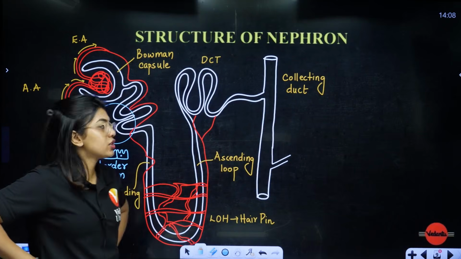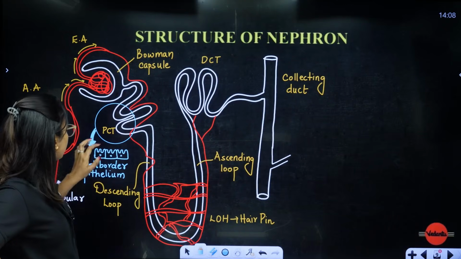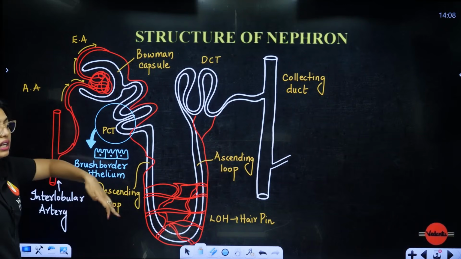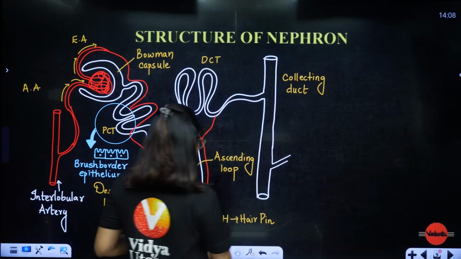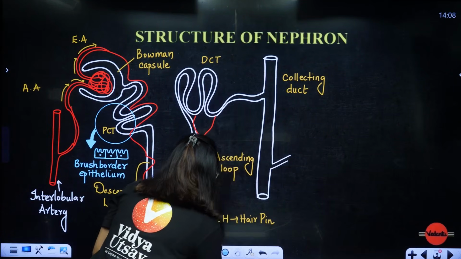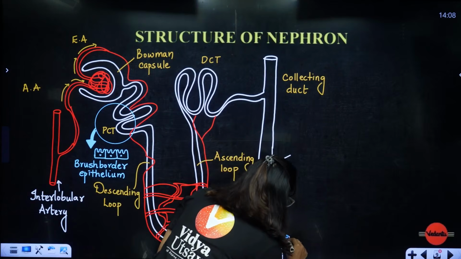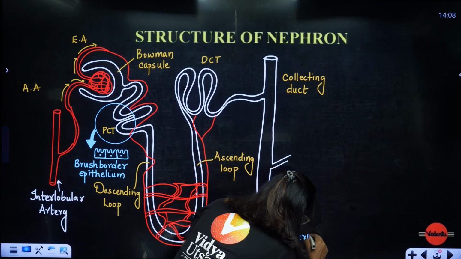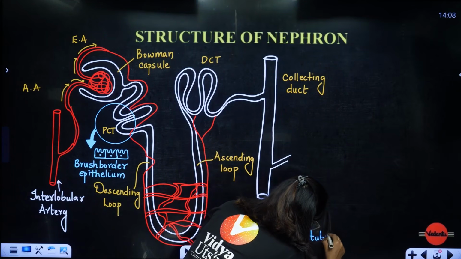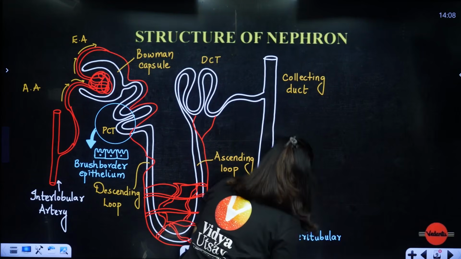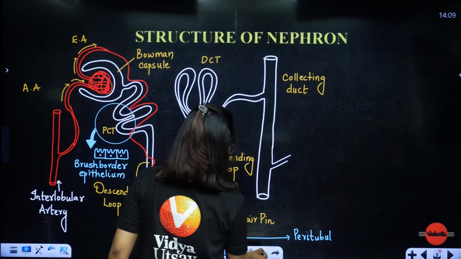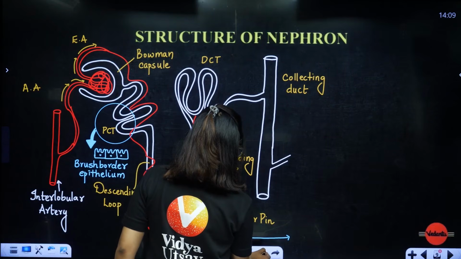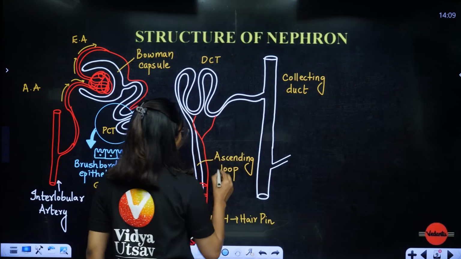Okay, yes. So here I told you about the collecting duct. Now I'm going to teach you how this efferent arteriole is going to split. Students, in the structure, this is actually called the peritubular capillaries. Whatever I'm writing in blue is a little important. Here I will write peritubular capillaries because I have to do one more labeling. Don't worry, you will understand everything. Don't be like, oh, I'm not understanding.